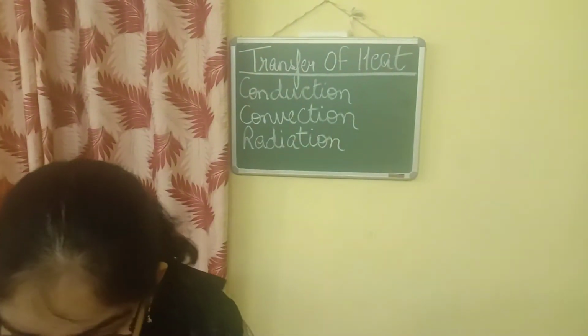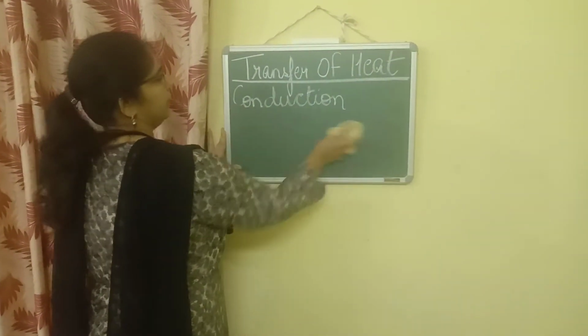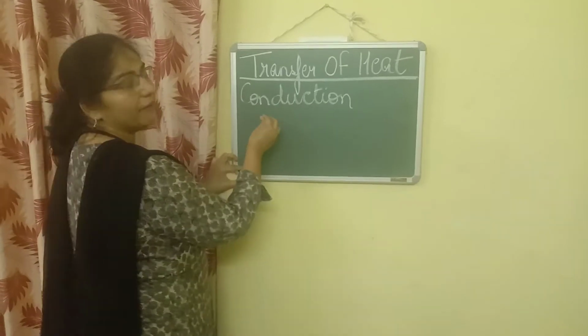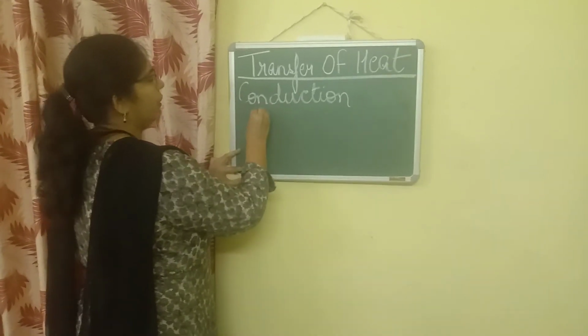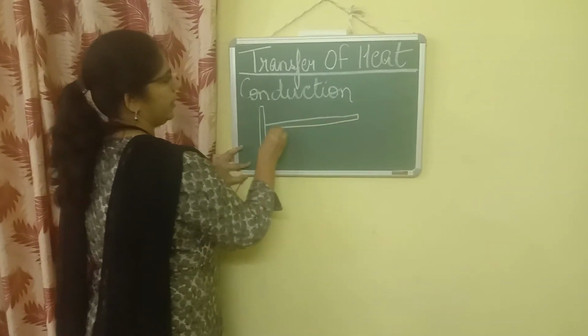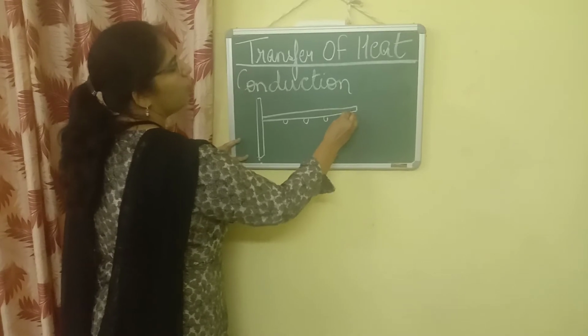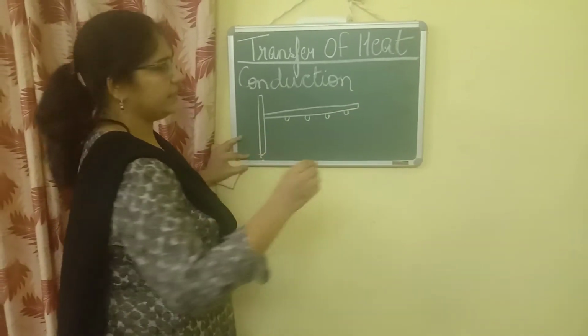This I will explain to you, children, with the help of one experiment also. See, here suppose I have a stand to which I have attached an iron rod, and I have clamped wax at equal distances.